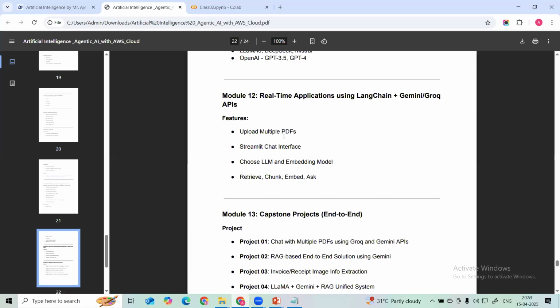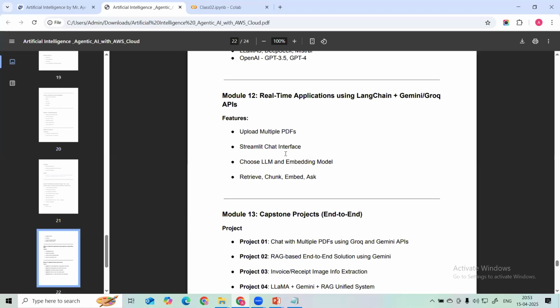How we can upload multiple documents with Streamlit. We can use Streamlit for the web app, and you can use different LLM applications, embedding models, how we can retrieve, how we can chunk, how we can embed, how we can ask the question and get the response.